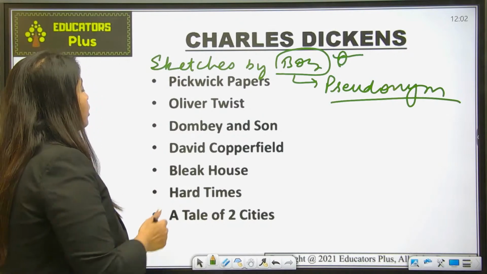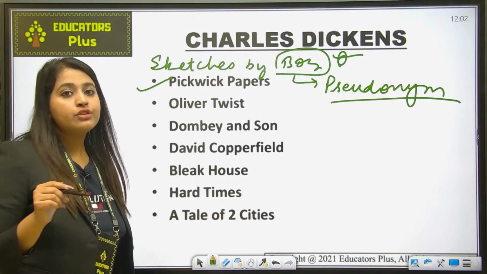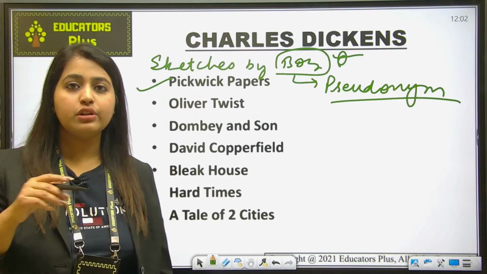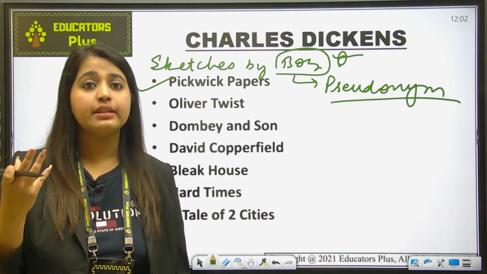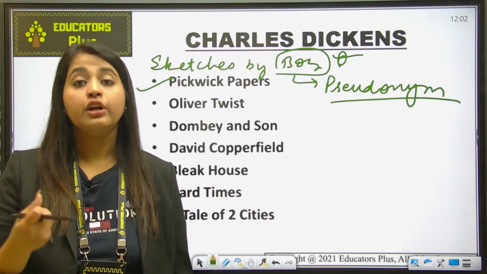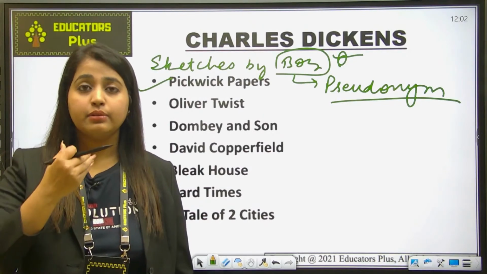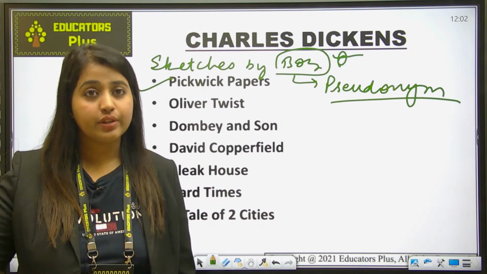Okay, now the first is Pickwick Papers. So Charles Dickens used to portray the common class and the poor society. ठीक है, and his characters range from a wide variety of things.